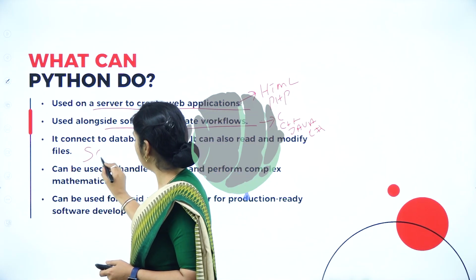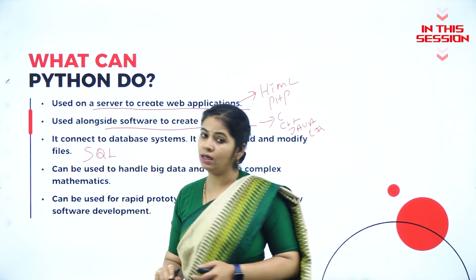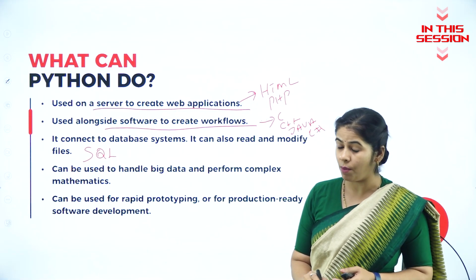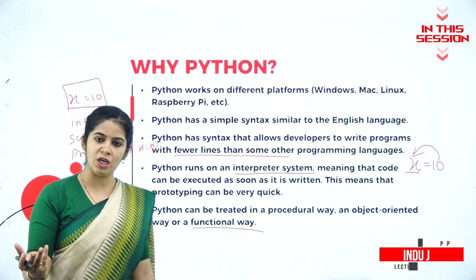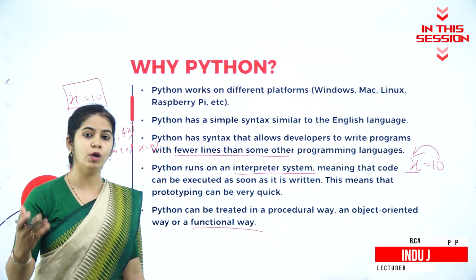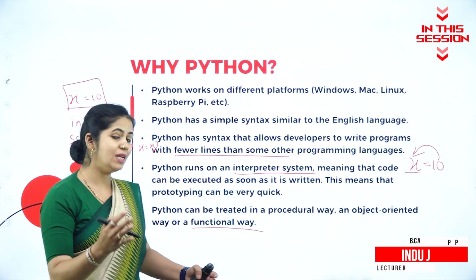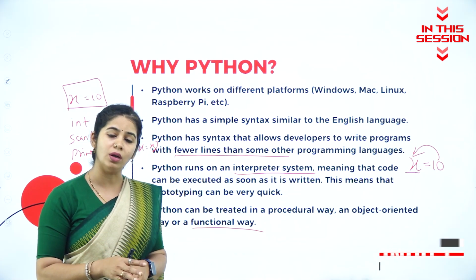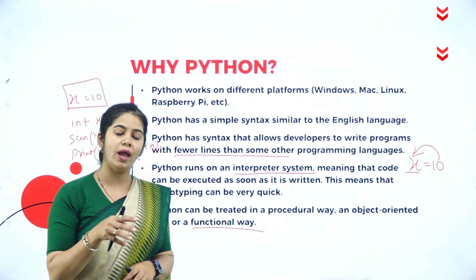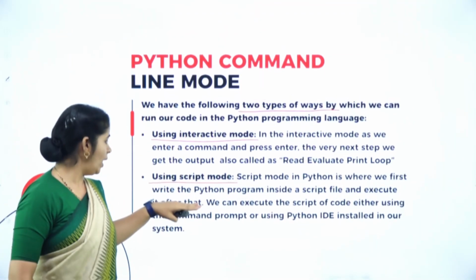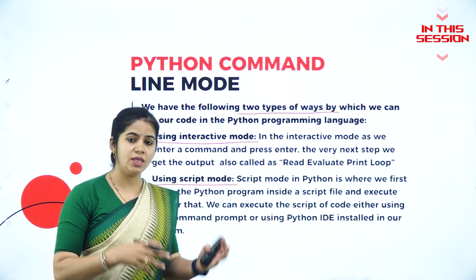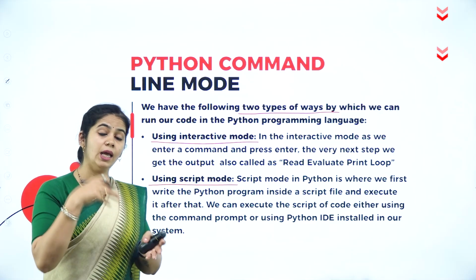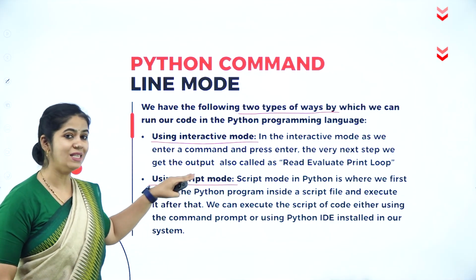Which language are we using to modify the files in a database? We are using SQL. But Python also can do the job of SQL. Java is an improved version of C++, object oriented. You will be having more methods and all. So it is a combination of all. That's why we can do anything in Python. When it comes to scripting mode, you have to write the program, save it in some file, then execute that file. That is called scripting mode.